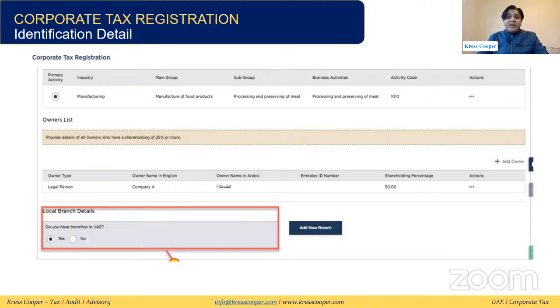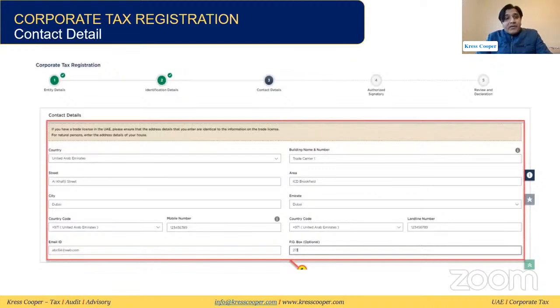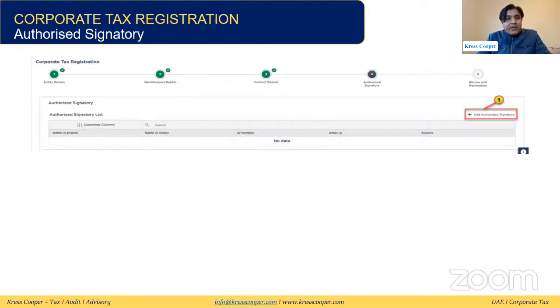And we all know this branch has no separate legal personality. But still, the FTA is asking that we need to enter the detail on the portal at the time of registration, and we need to enter it. Then in the corporate tax registration comes the contact detail. In the contact detail, they are asking who will be the contact person, the country, building name, number, address, Emirates, the very basic information. I'm going through this very quickly.